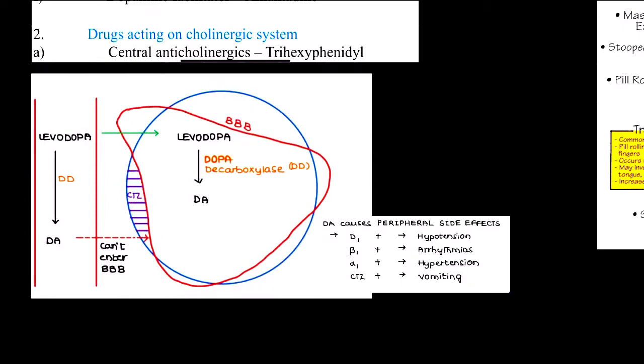Okay, now as we have said, we are providing levodopa. As we are providing levodopa, this levodopa should enter our brain by crossing the blood brain barrier.